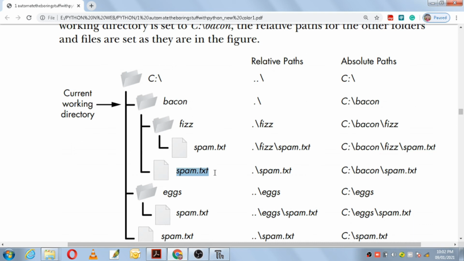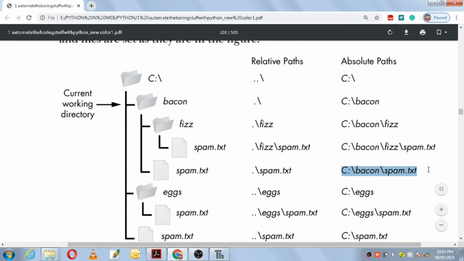Okay, so how to refer to that? Dot is the current directory. Inside dot we have spam.txt. So here dot is nothing but beacon. Okay, and now in C drive you have beacon, and in beacon you have spam.txt. This is the absolute path.